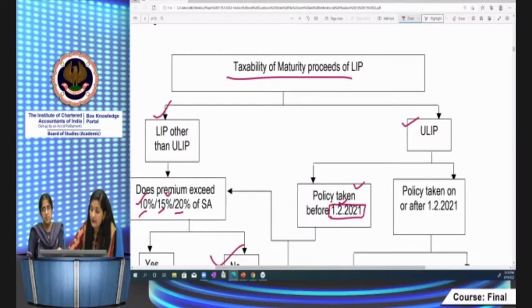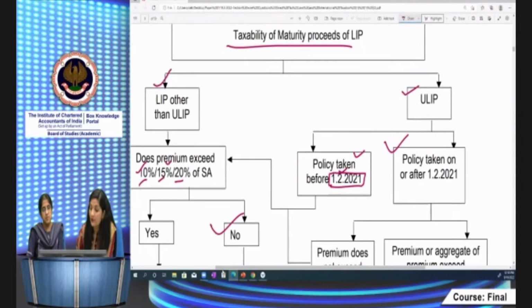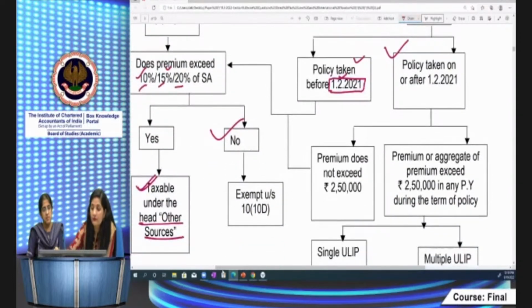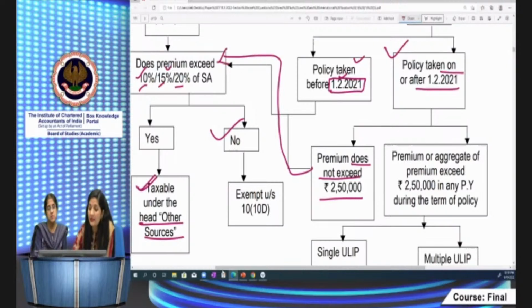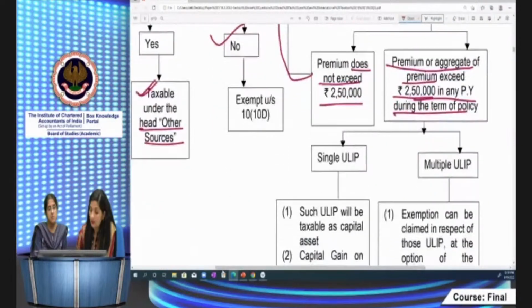Now the different treatment is provided in this year. If the policy is taken on or after 1/2/21, read these words, on or after 1/2/21, then what is the treatment? You have to see the premium amount. If the premium amount in respect of those policies does not exceed 2,50,000, then we will go again to the earlier part. And if the premium or aggregate of premium exceeds 2,50,000 in any previous year during the term of the policy, then what will you do?